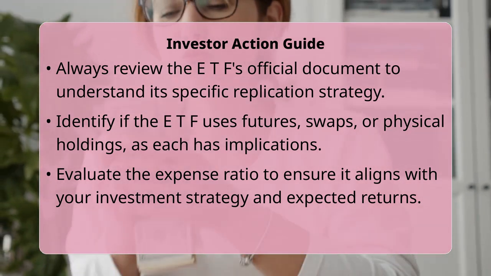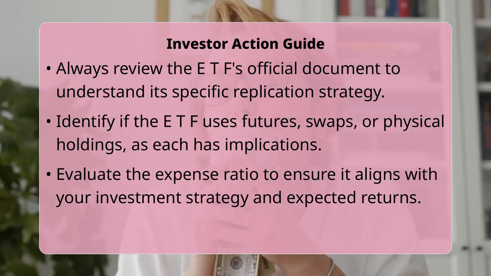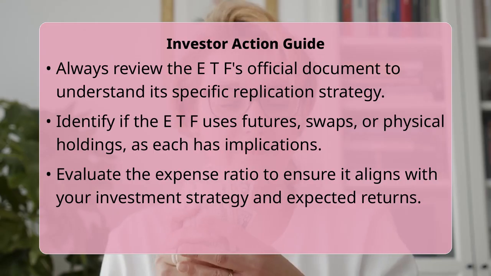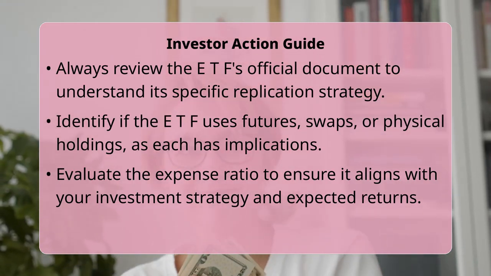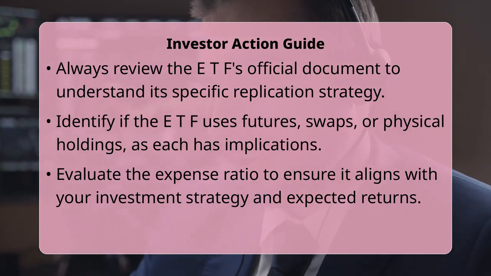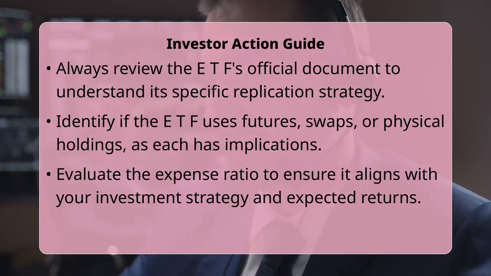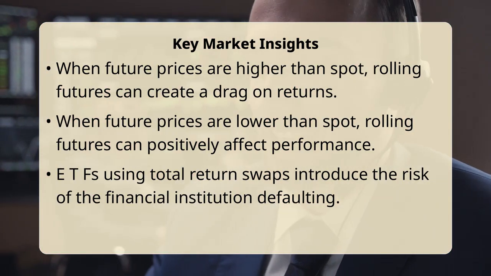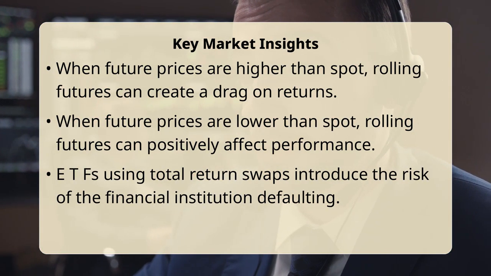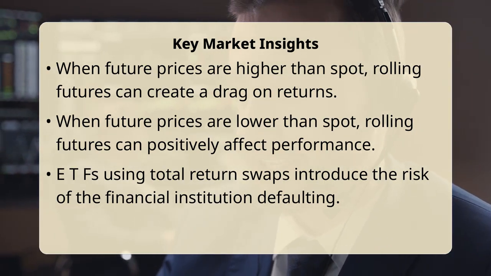It is important to be aware of certain market dynamics when an ETF uses futures contracts. Sometimes, future contracts for a commodity are more expensive than the current spot price, a situation called contango. Conversely, when future prices are lower, it is known as backwardation. These conditions can affect an ETF's performance because rolling futures in contango can create a drag on returns.